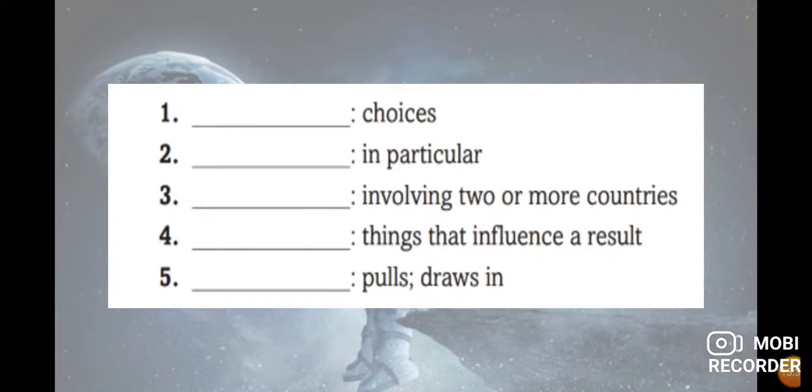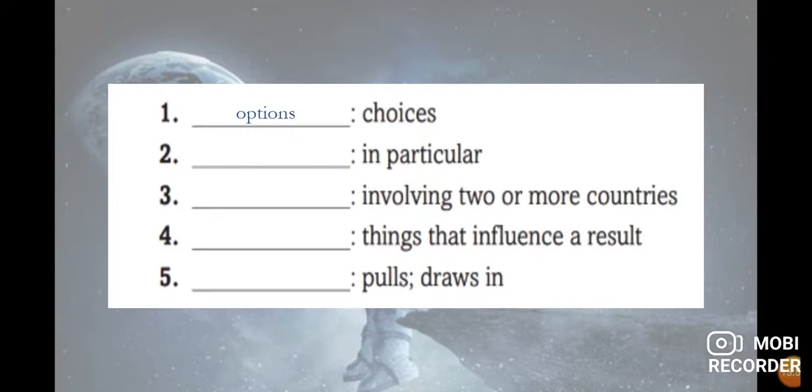Now, the last part of the vocabulary, we have the choices. We talked about this one in unit 5B. What is the meaning of this one? These are options. You have different choices, different options. When you go to an ice cream store, you have different options of flavors.